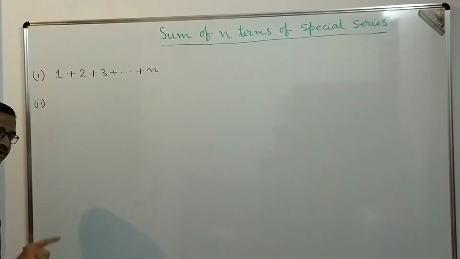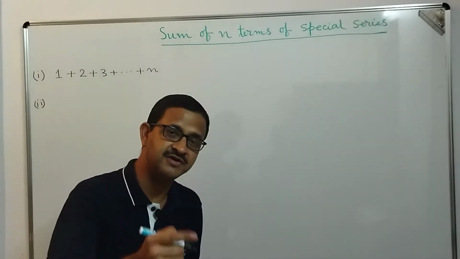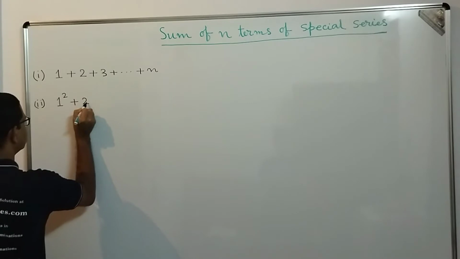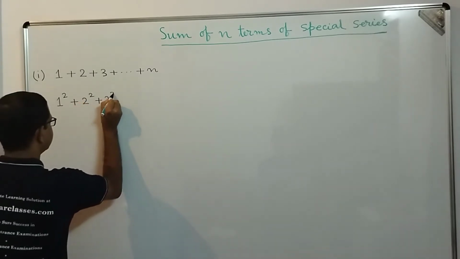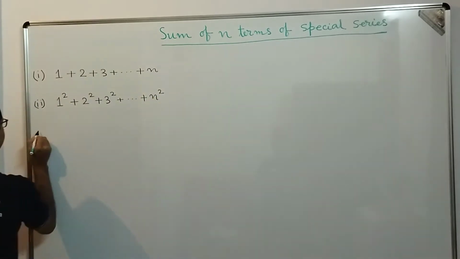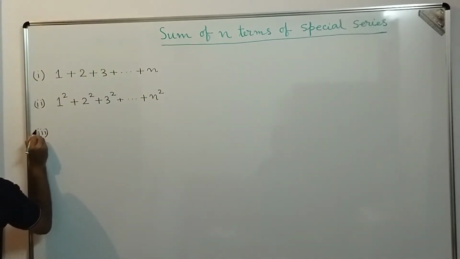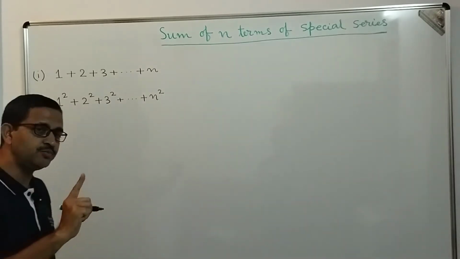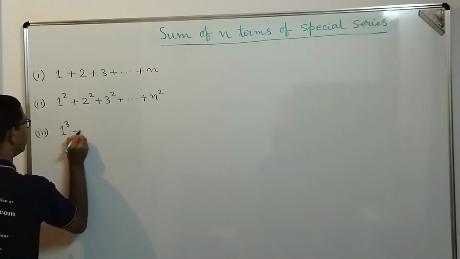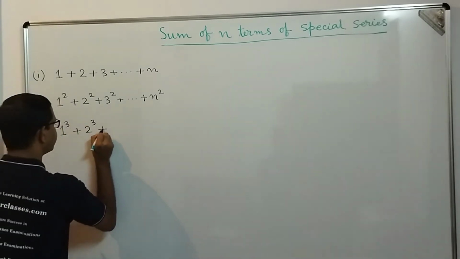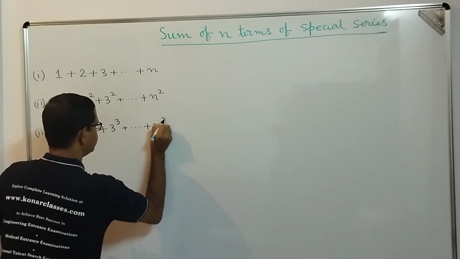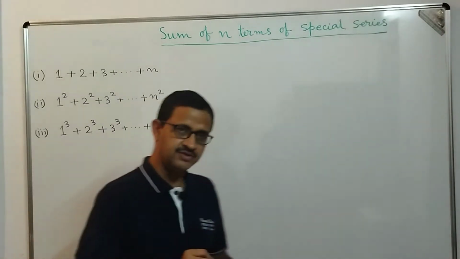the sum of the squares of the first n natural numbers. That means 1 square plus 2 square plus 3 square, and in that way it goes up to n square. And then we will learn how to find the sum of the cubes of the first n natural numbers. That means, dear students, 1 cube plus 2 cube plus 3 cube up to n cube. Okay, so first we learn these three.